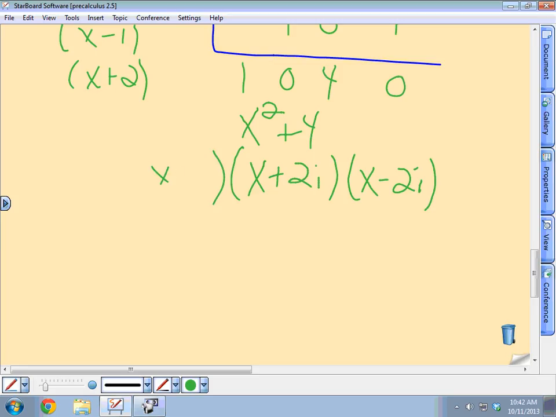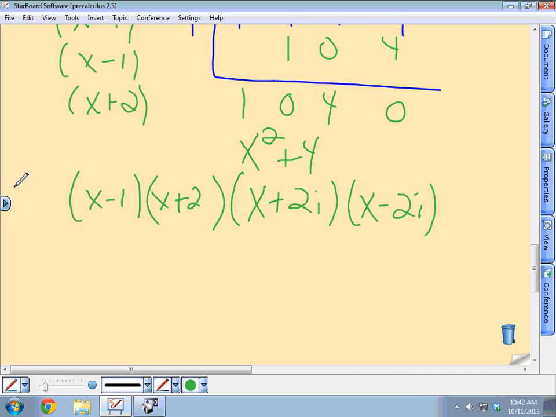And then x plus 2, x minus 1, x minus 1. And so that's your complete linear factorization. So you could factor the whole thing out.